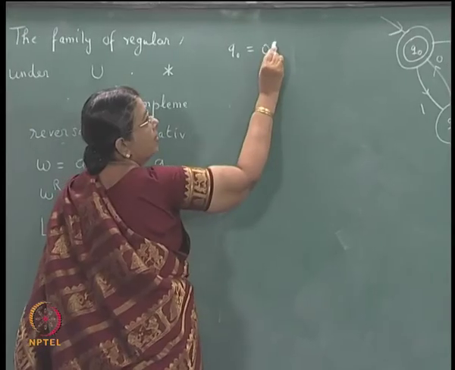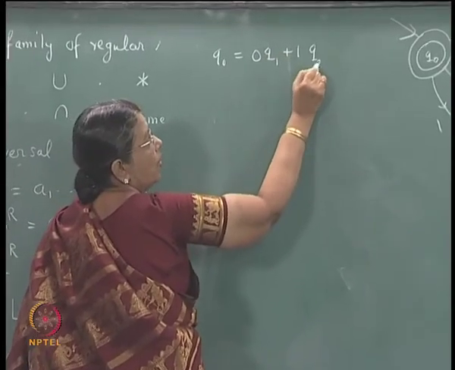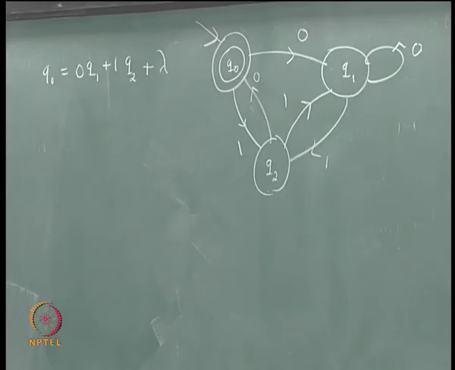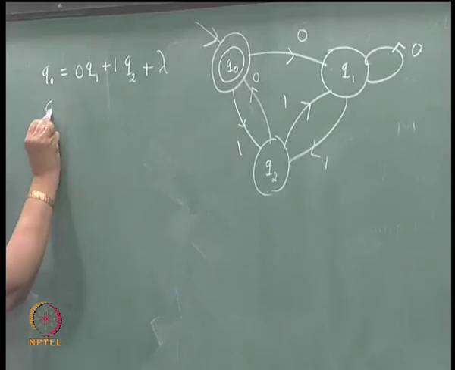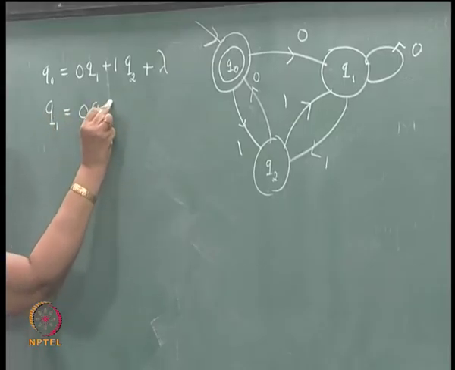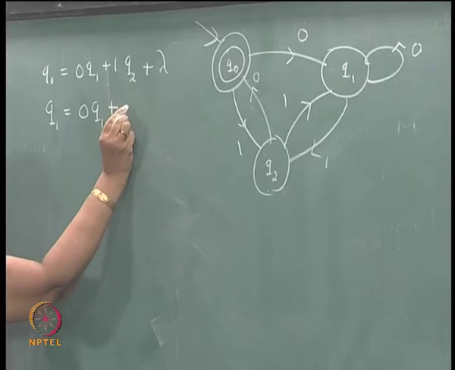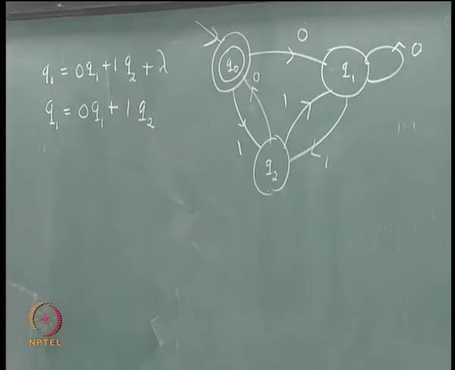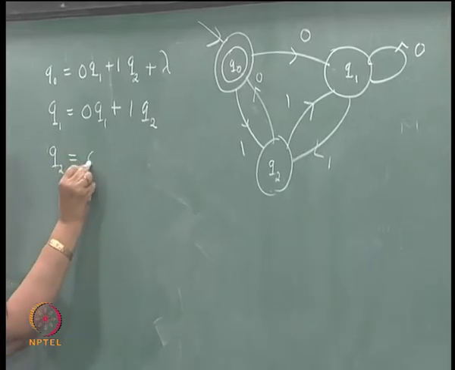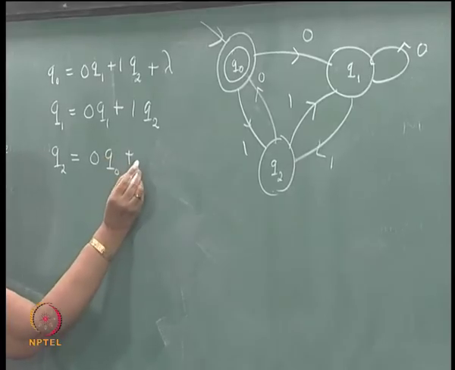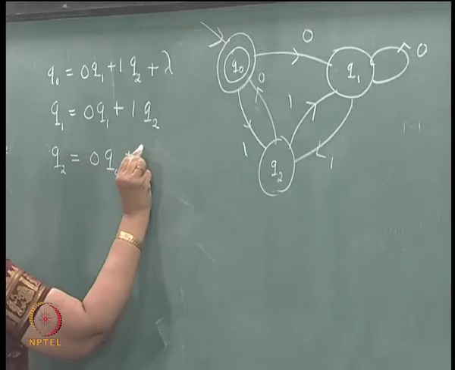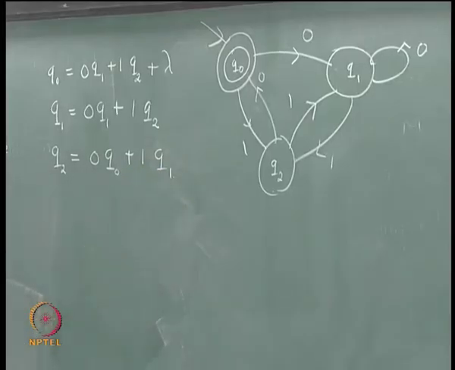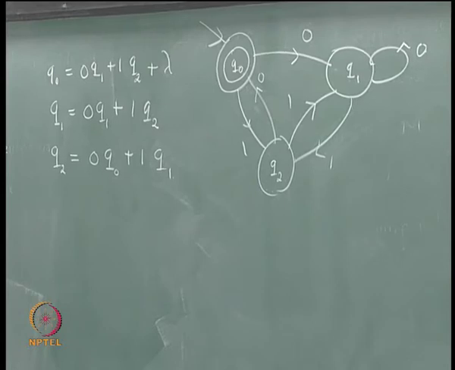Q naught is 0 Q1 plus 1 Q2 plus lambda, because Q naught is the final state, and the equation for Q1 will be Q1 is 0 Q1 plus 1 Q2, right, and Q2 is 0 Q naught plus 1 Q1. You have to solve for Q naught, right.